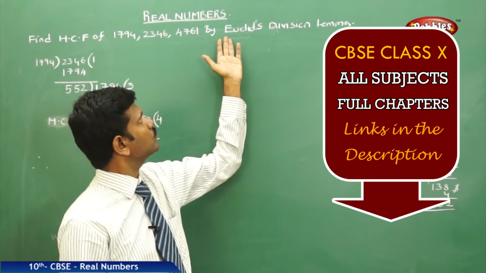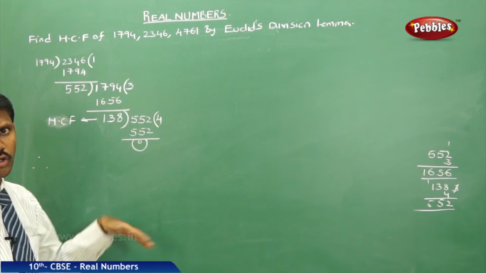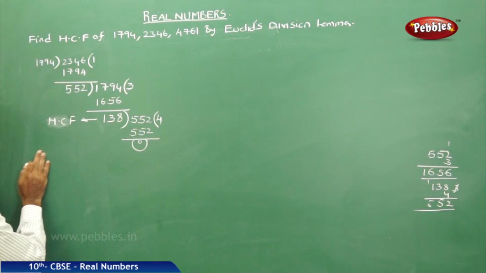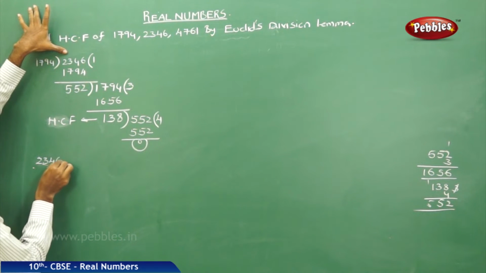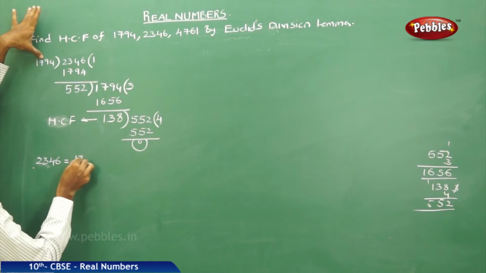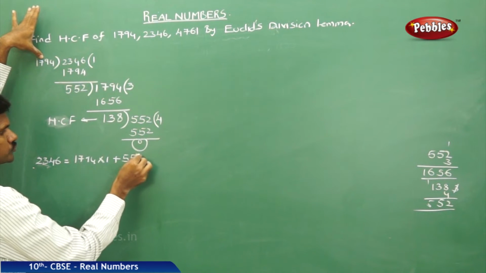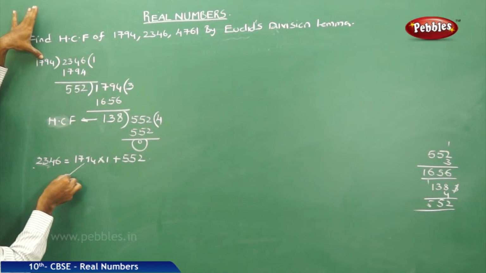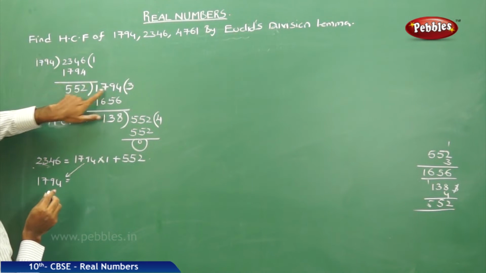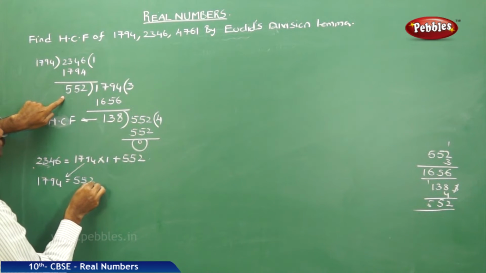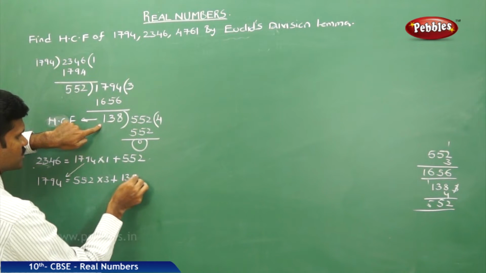Now, I have to do it by the Euclid's division lemma method, but this was the division method. After this, you know how to frame the next steps. Your first dividend 2346 can be broken down into 1794 × 1 plus remainder 552. Next, your new dividend 1794 breaks down into 552 × 3 plus remainder 138.